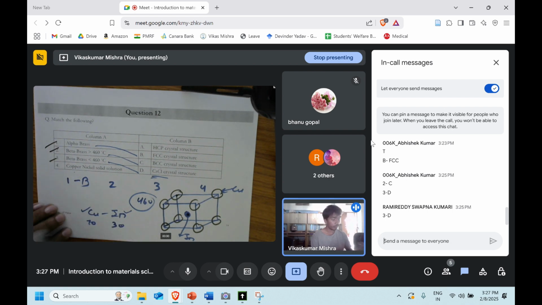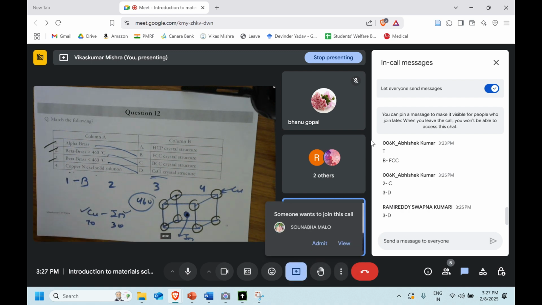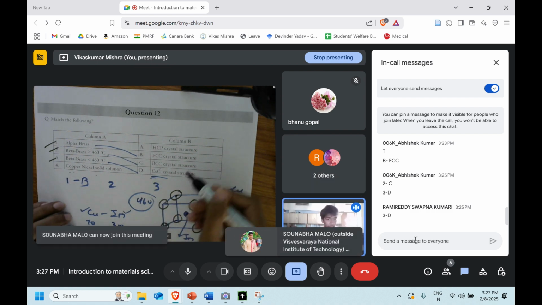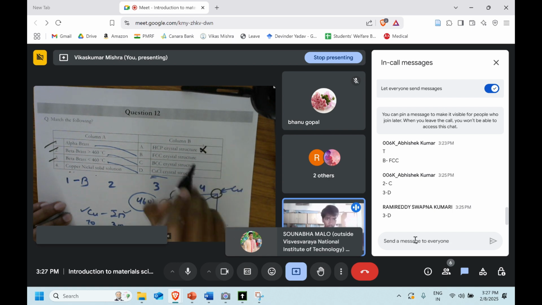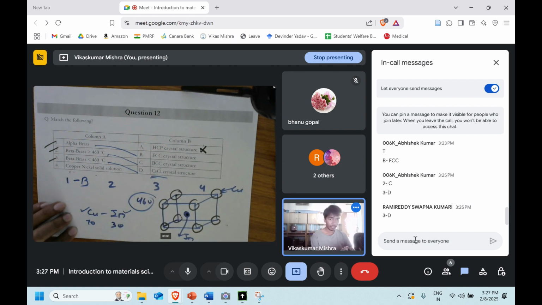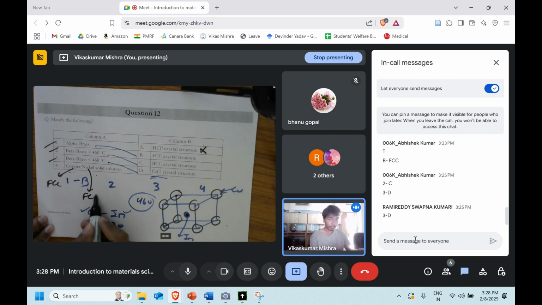Now copper nickel solid solution, what do you think? Copper and nickel, which one will it be? Fourth one is going to match with what? See, I just put the SCP, but it is not the right answer. I just put it to create a little confusion. We just discussed that copper and nickel solid solution is going to form complete solubility, right? Copper is FCC, nickel is also FCC. So the fourth one is also going to match with the B.